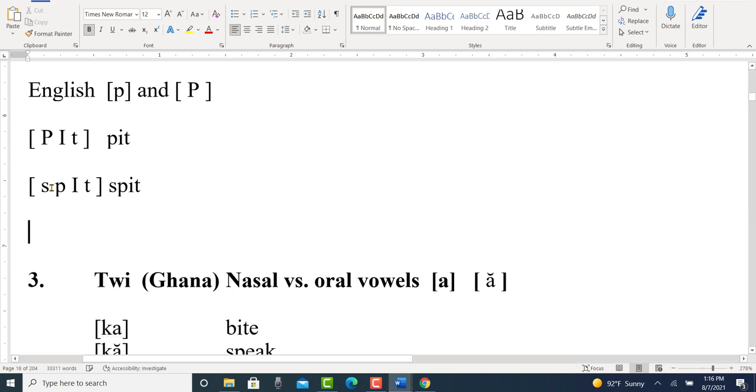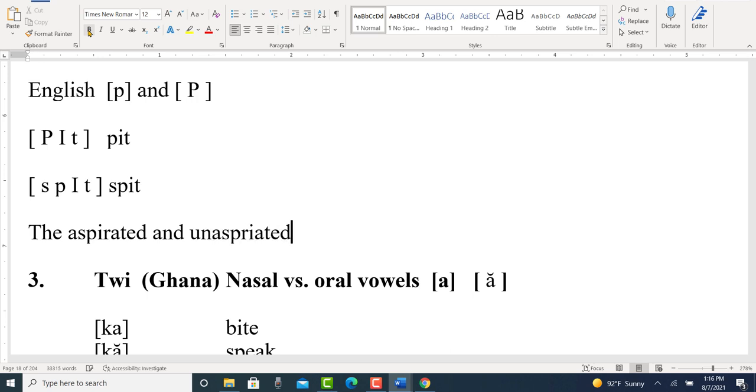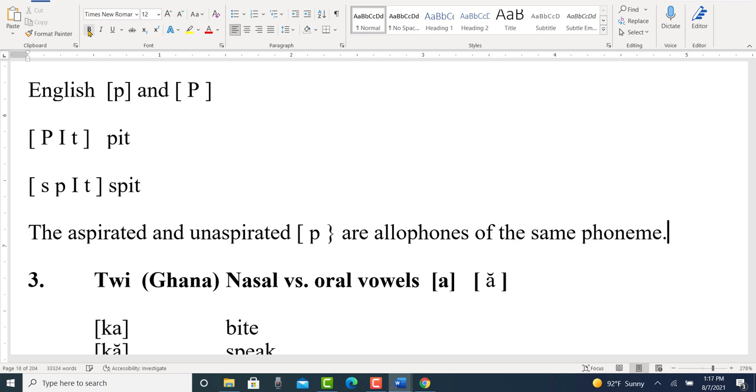In this case, we're going to say that the aspirated and unaspirated P are allophones of the same phoneme.